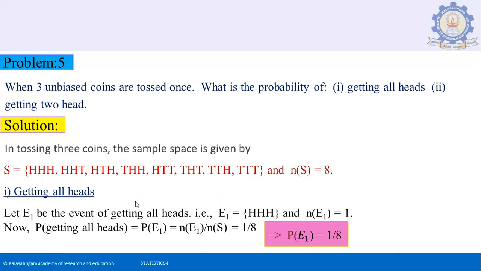Let us solve the first subdivision. Getting all heads. Let E1 be the event of getting all heads. So E1 includes only one element, head, head, head. So the number of elements in E1 is 1. So the required probability of getting all heads is n of E1 by n of S. It is 1 by 8.